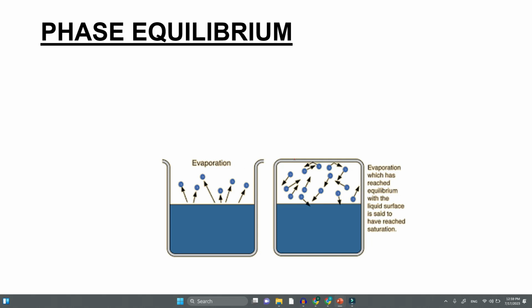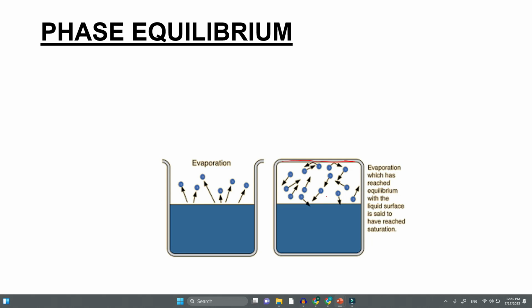Now if it is closed, some of the molecules will evaporate and move to this area, and some of the water vapor molecules will condense and go back. Once phase equilibrium is reached, the number of molecules evaporating will be equal to the number of molecules condensing. That is the difference.